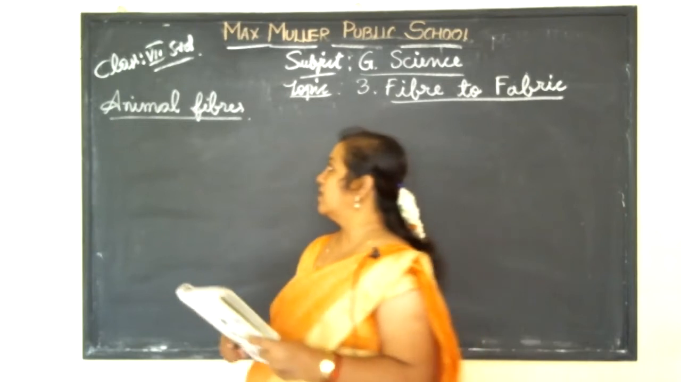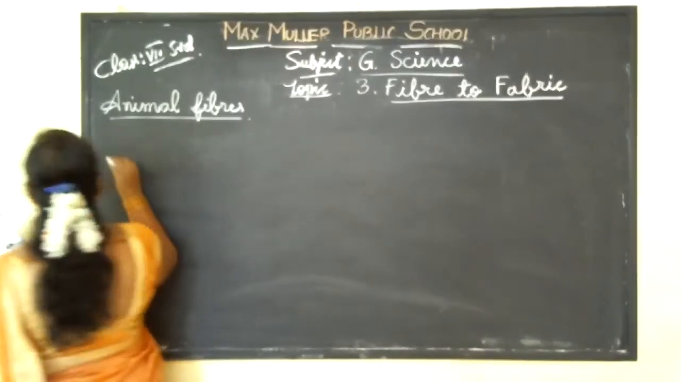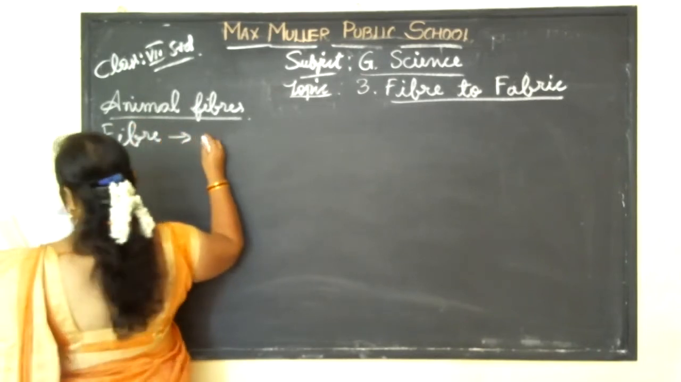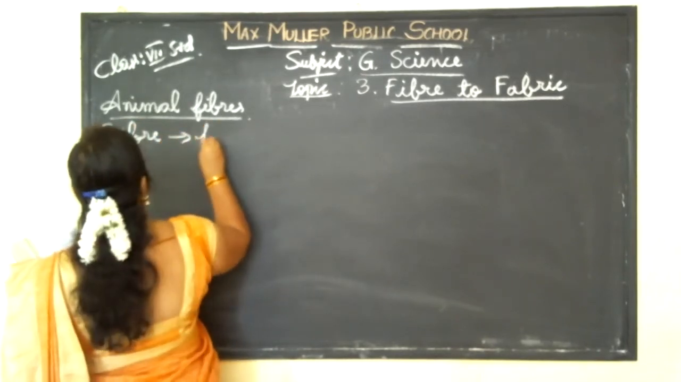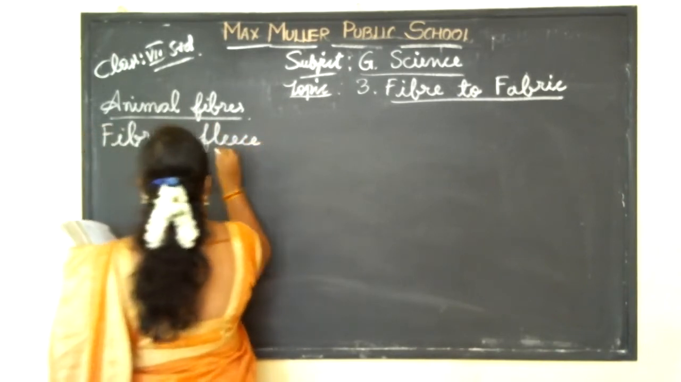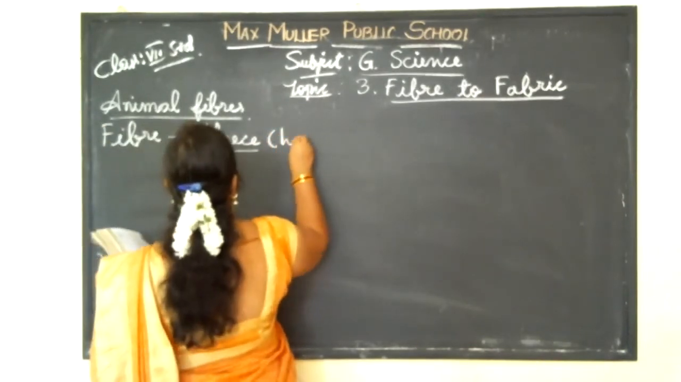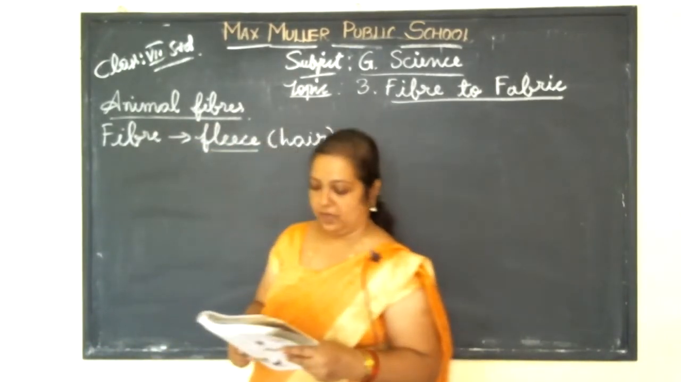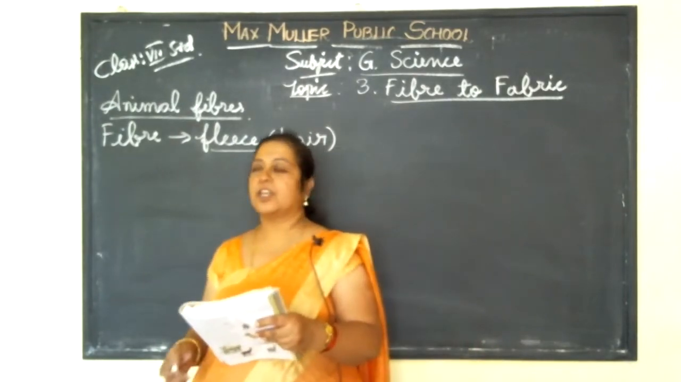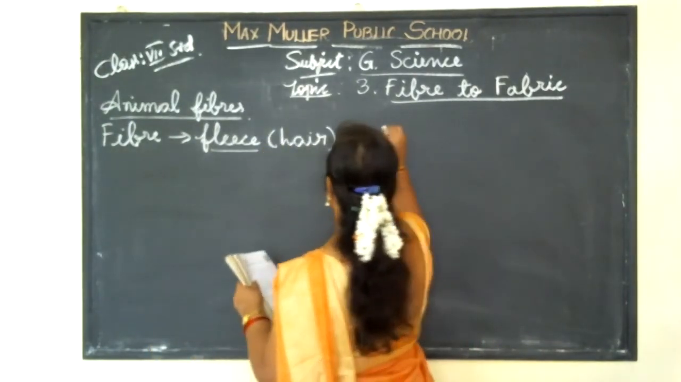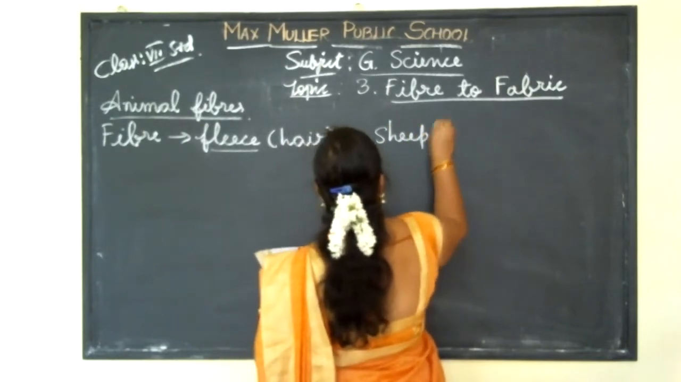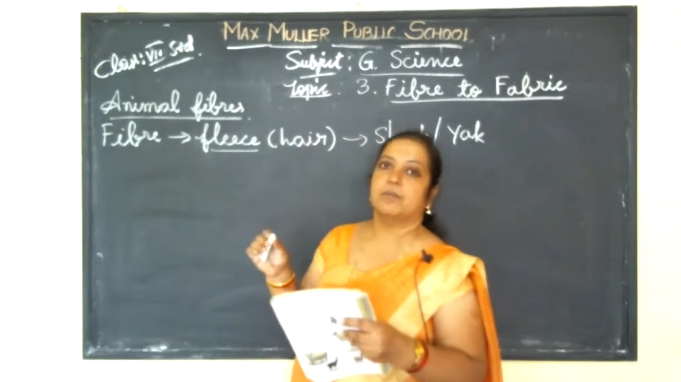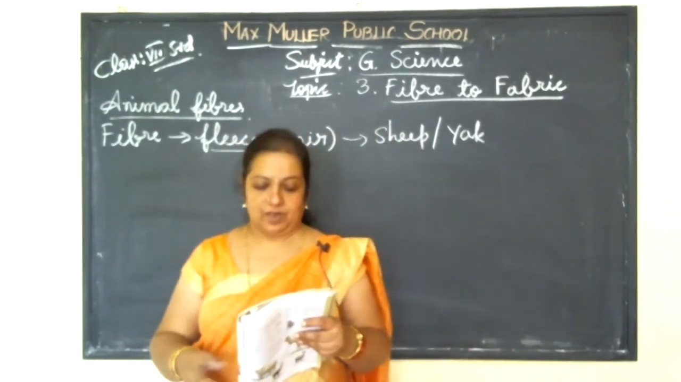The fibers are obtained from fleece. See, fleece means hair. Fleece only we will call as hair. So, hair of the sheep or yak. From which animal? Sheep or yak. From those animals we are getting the majority amount of the fibers.